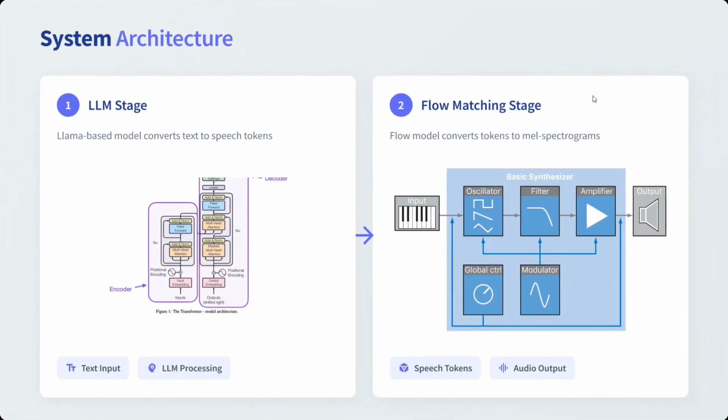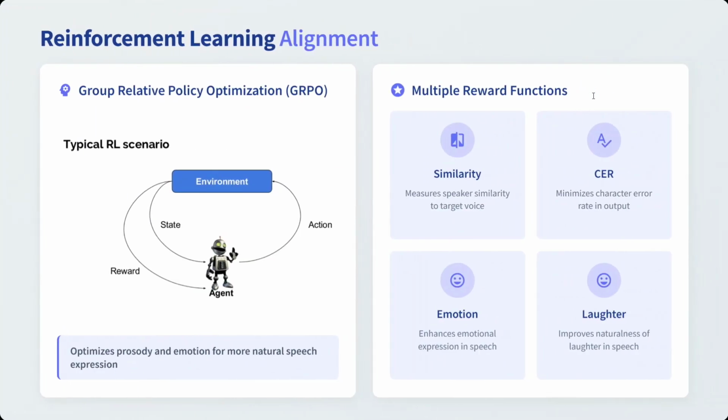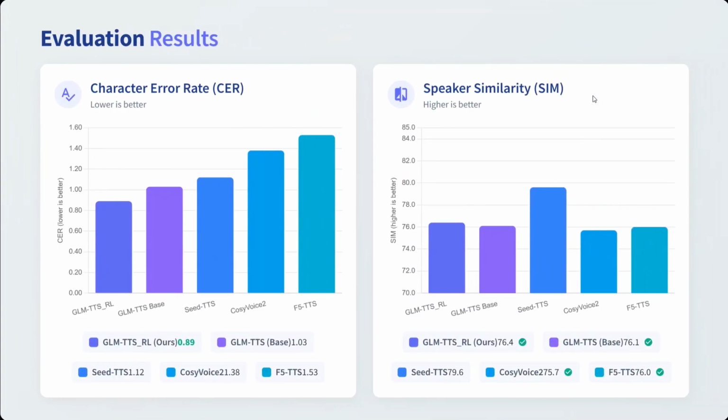What is the system architecture? The first is the LLM stage, a Llama-based model that converts text to speech tokens, and then the flow matching stage, where a flow model converts tokens to mel spectrograms. What is the reinforcement learning alignment? I think it follows group relative policy optimization and a multi-reward function: similarity, character error rate should be minimum, emotions, laughter, etc.